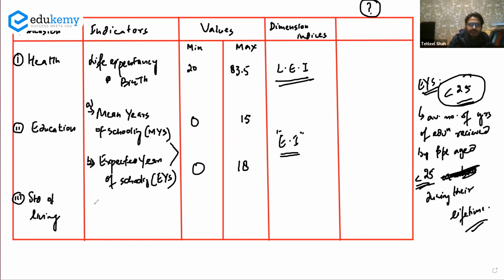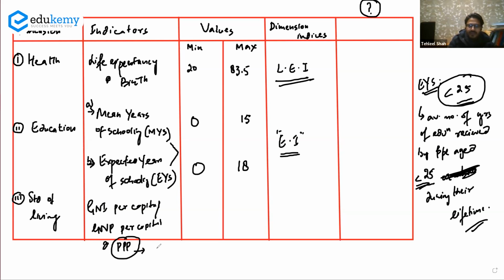Then we have standard of living. The indicator of standard of living is GNI per capita, gross national income per capita, or gross national product per capita, and it is at PPP.